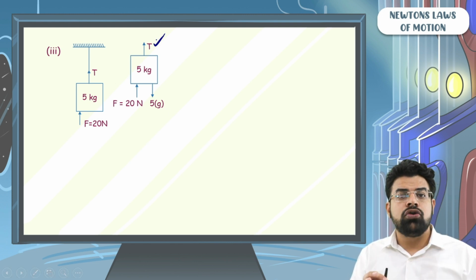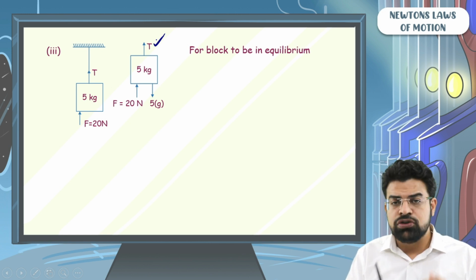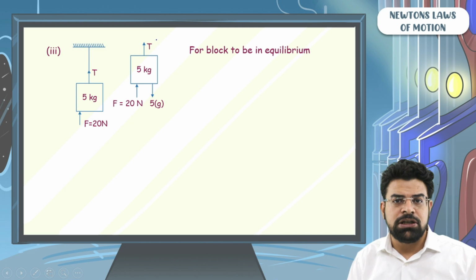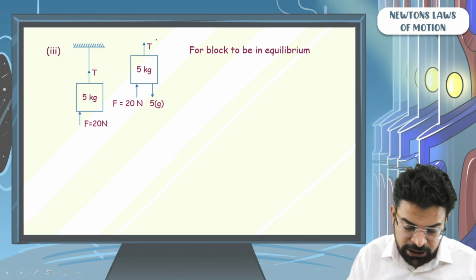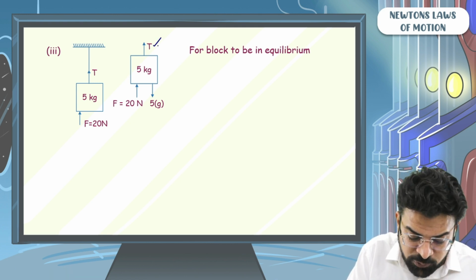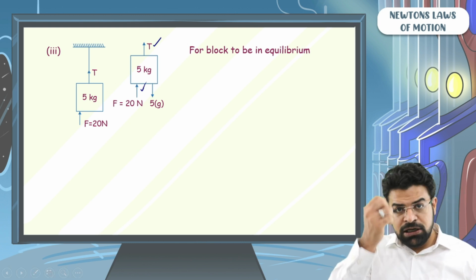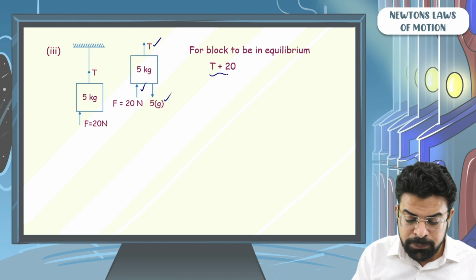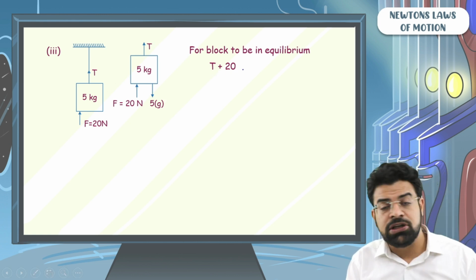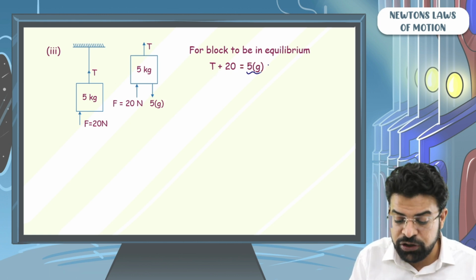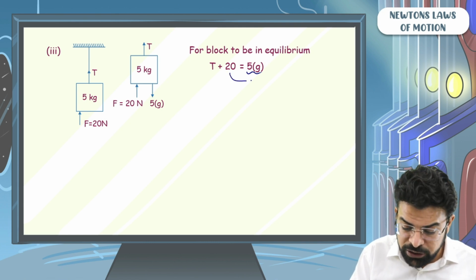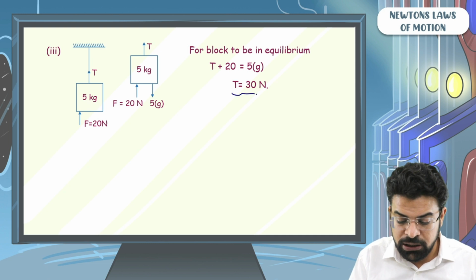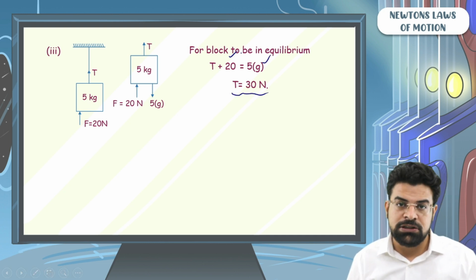Again, for the block to be in equilibrium, the net force on the block has to be 0. So the sum of all the forces in the upward direction has to be equal to the force in the downward direction. In the upward direction, the force is T plus 20, and in the downward direction, the force is 5g, which is 50. So you can write T plus 20 equals 5g, which is 50 Newton. If you take the 20 to the right hand side, you get that T comes out to be 30 Newton. 50 minus 20 is 30 Newton.